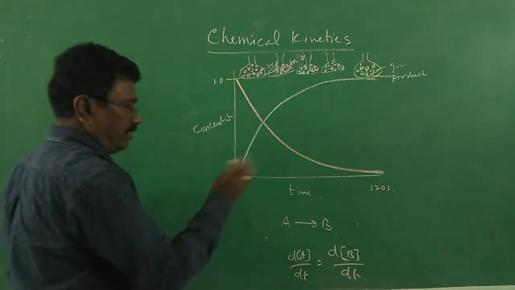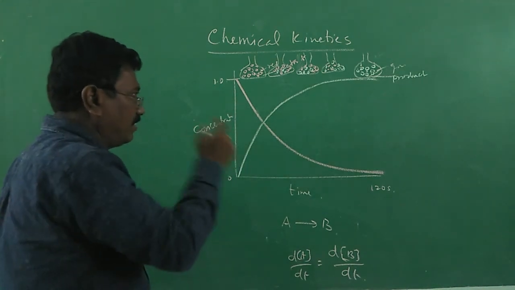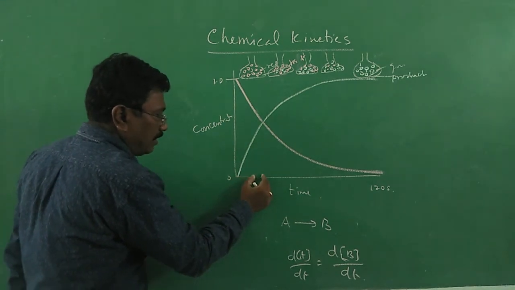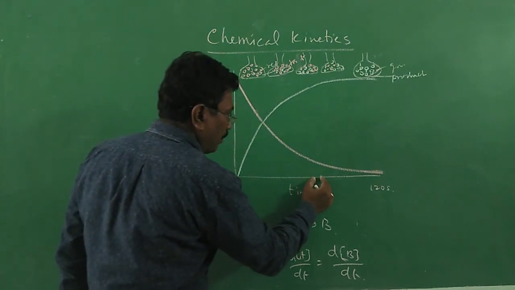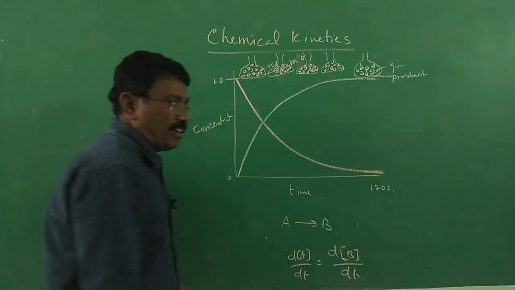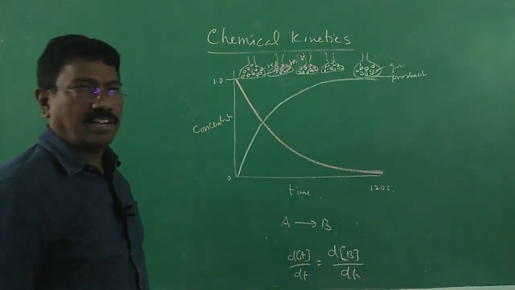It is always a difference; we are not talking about actual concentration, we are talking about the difference in the concentration of A within this time, within this time, and likewise. For a wide range, if we calculate, it is said to be the average rate. For a particular smaller gap, if we calculate, it is said to be the instantaneous rate.